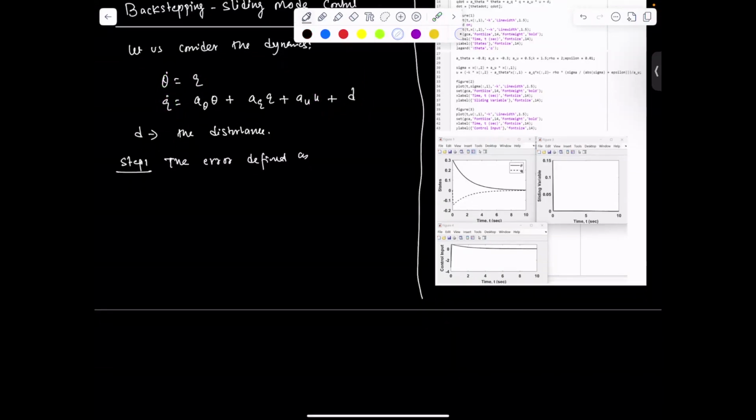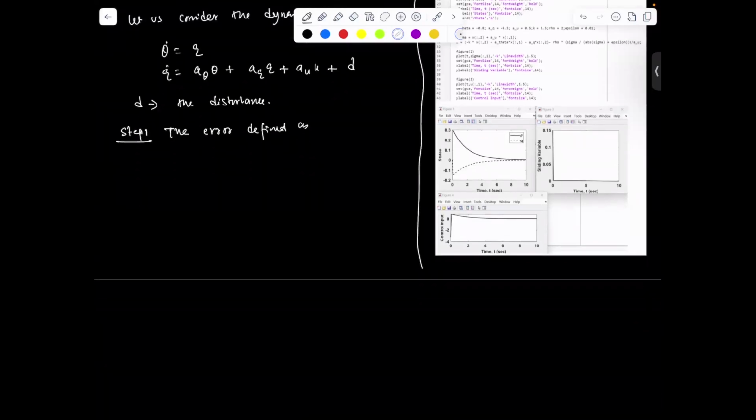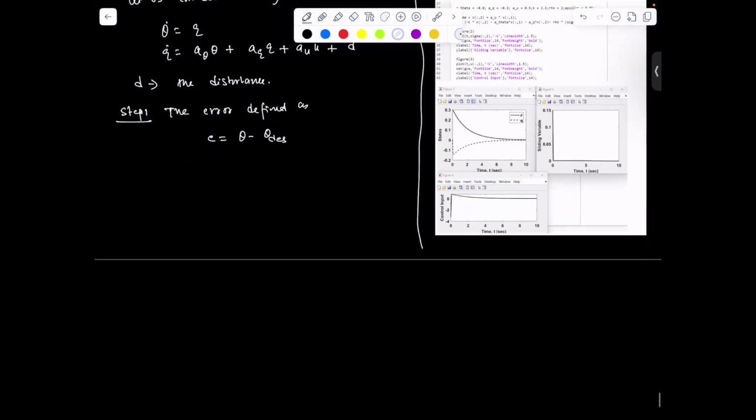First, we'll take the first dynamics, theta dot equal to q, as you have done in the backstepping control. So here the error can be defined as E equal to theta minus theta d zero, where theta d zero is the desired trajectory for pitch angle.